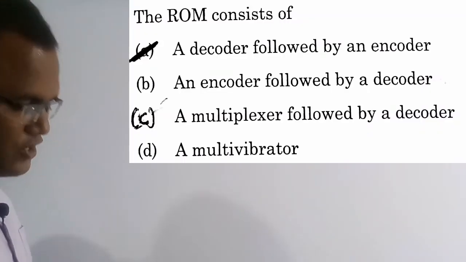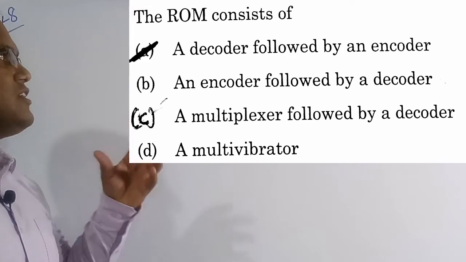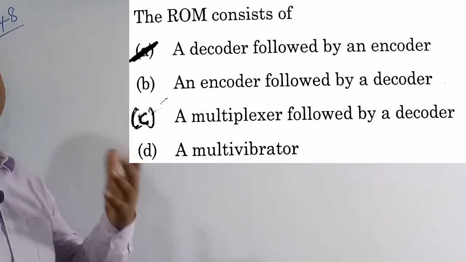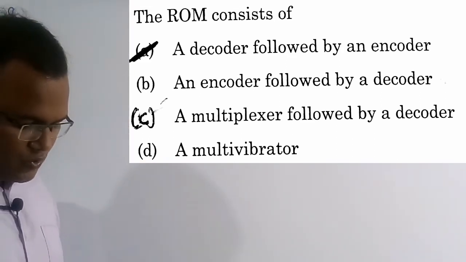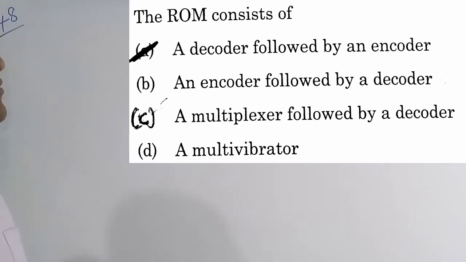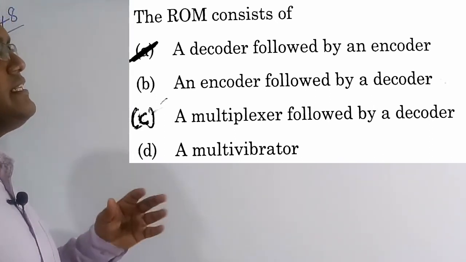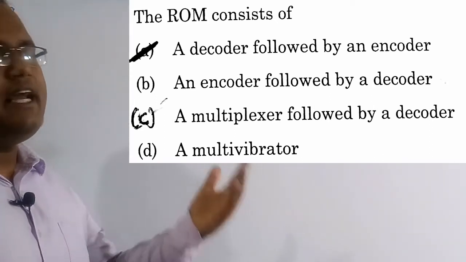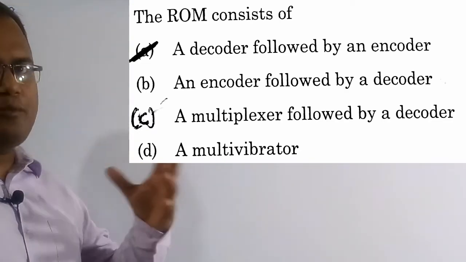Now we are going to solve the 48th question. See the question here: a ROM consists of what block diagrams? It is going to contain them. What are these four options? Option A is the correct solution of this question. A ROM is going to contain a decoder, followed by an encoder. Now we'll discuss something more about this.